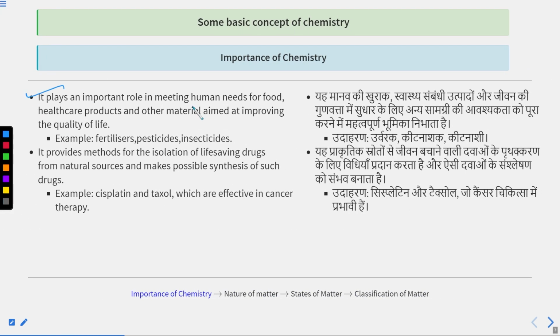It plays an important role in meeting human needs for food as well, healthcare products, medicines, and other materials aimed at improving the quality of life.